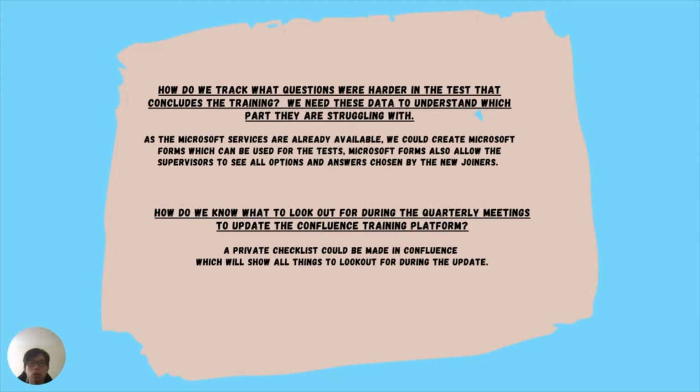And how do we know what to look out for during the quarterly meetings to update the Confluence training platform? So we can actually maintain a private checklist that can be made in Confluence, which will show all the things to look out for during the update.